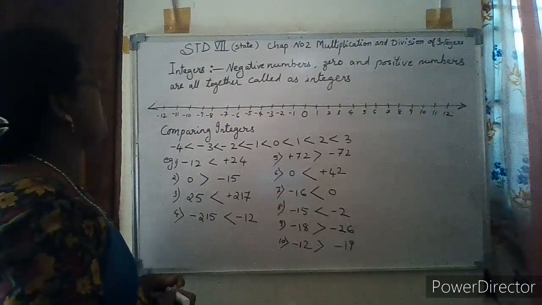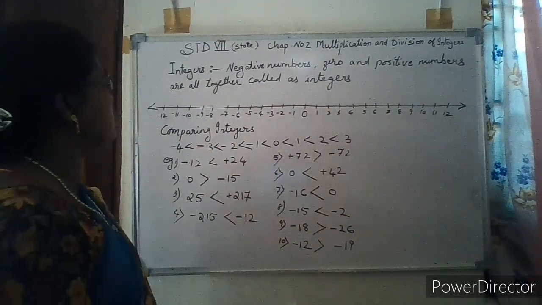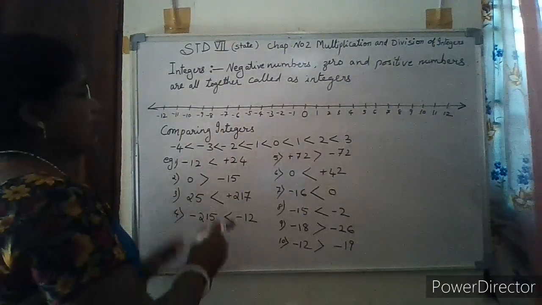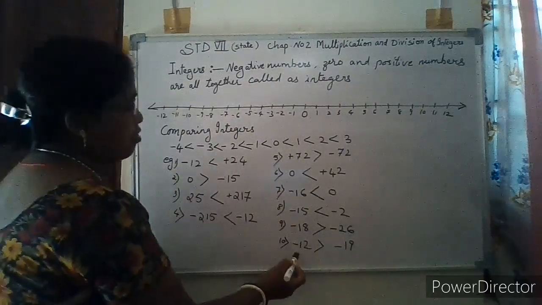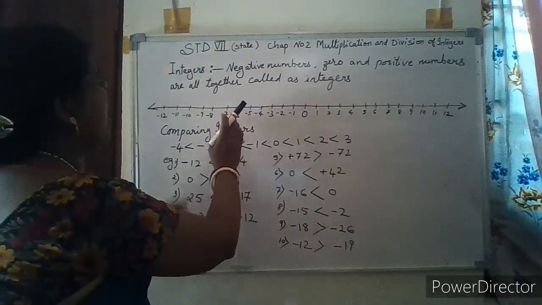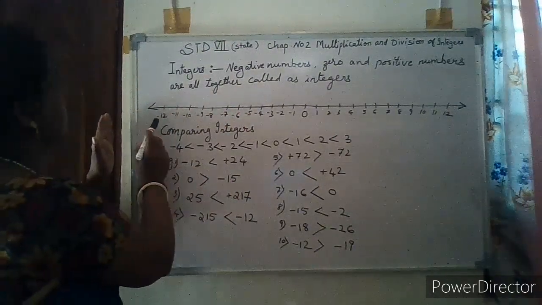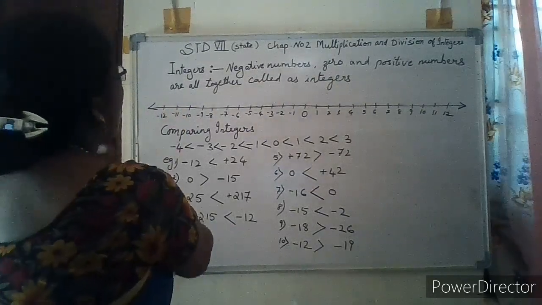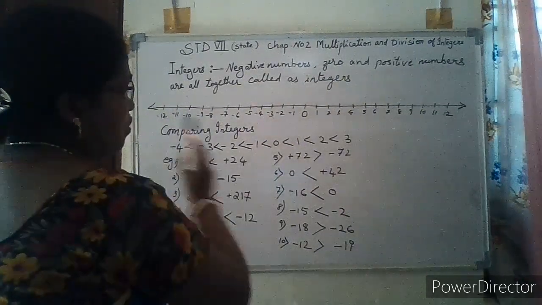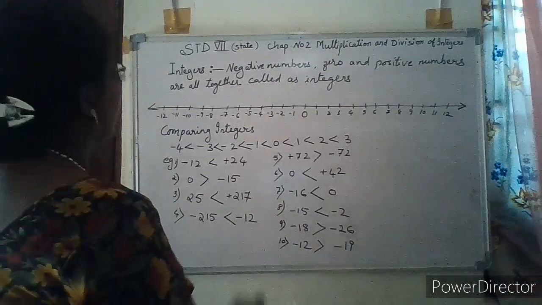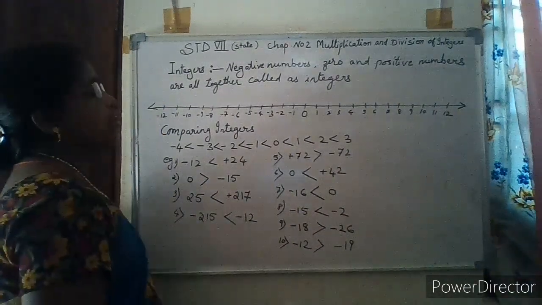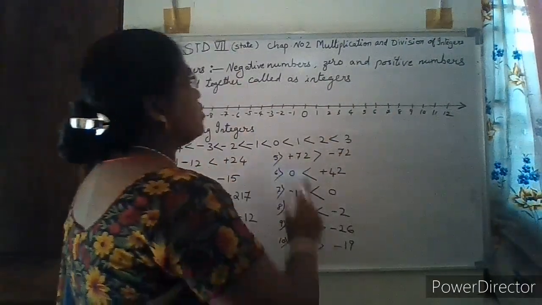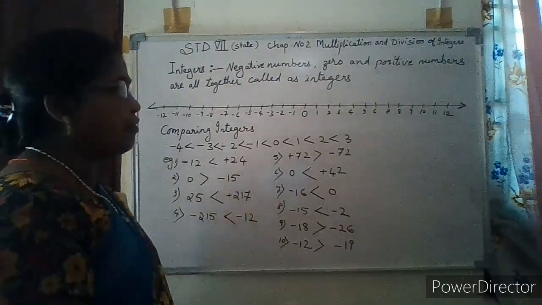So always remember, when you want to compare integers, always recall the number line. You see what the position is. This is minus 12, that means minus 19 comes towards the left of minus 12. Therefore minus 19 is smaller and minus 12 is greater. When you move towards the right of the number line, the numbers keep on increasing.